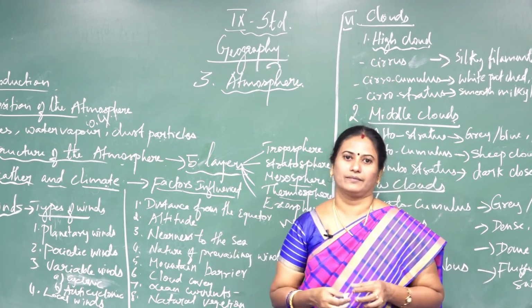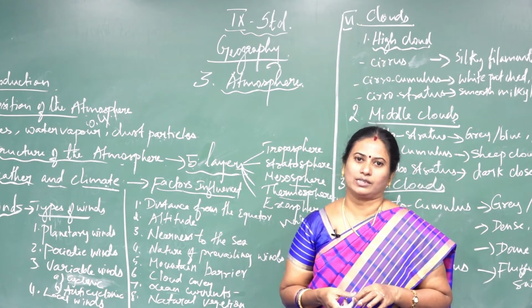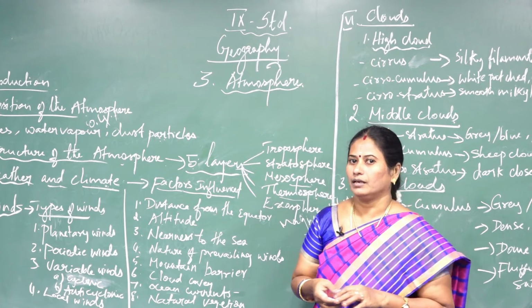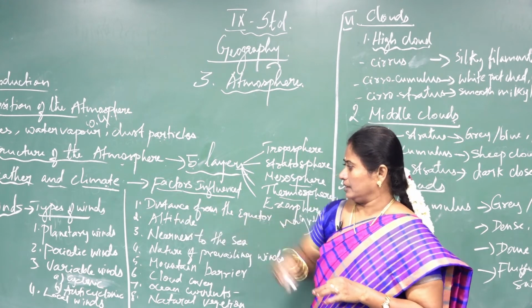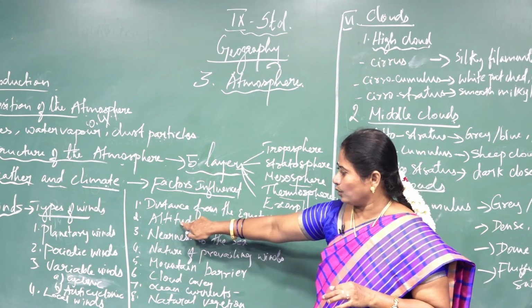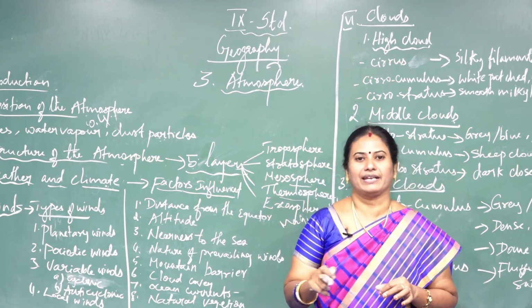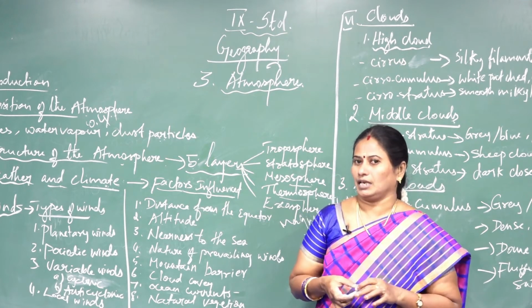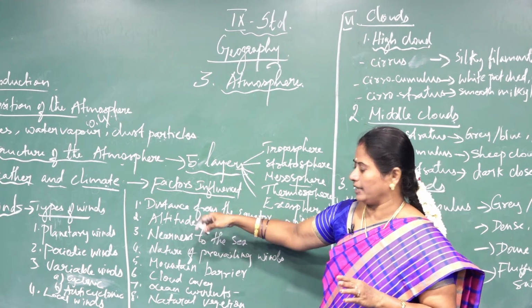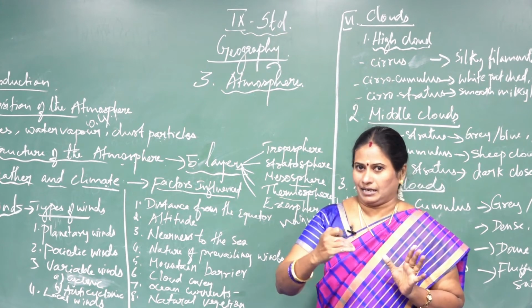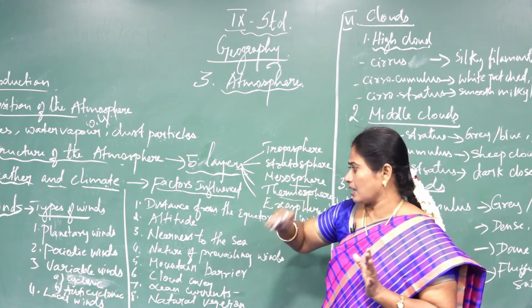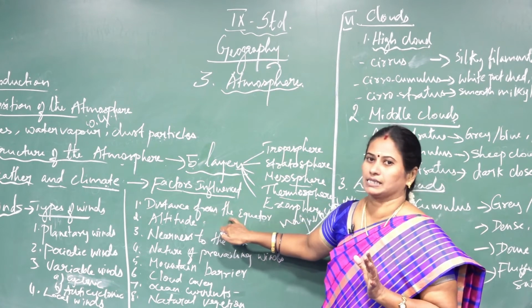Next, the second one is altitude. Altitude refers to height above mean sea level. As it increases, the temperature decreases by 6.5 degrees Celsius per kilometer. And then in the altitude, the temperature decreases according to the altitude, and sometimes temperature also increases according to the altitude, depending upon the places.